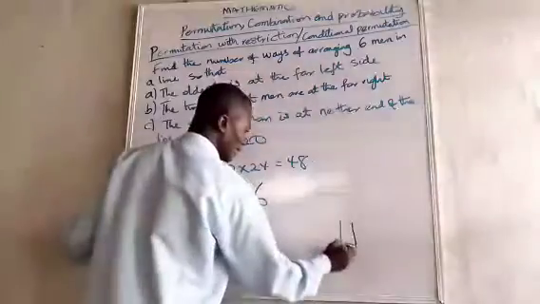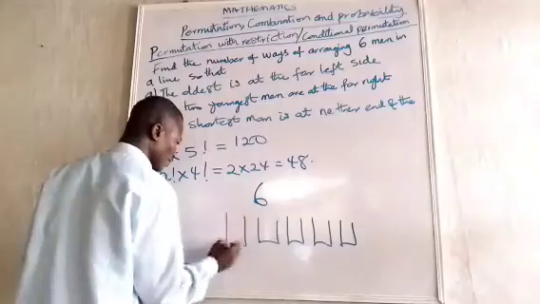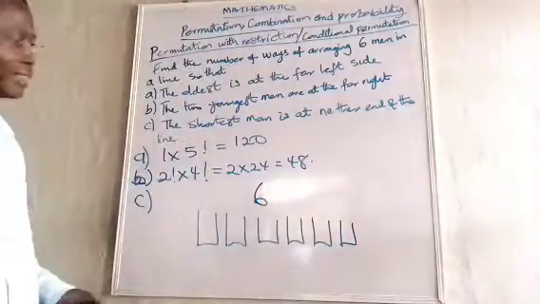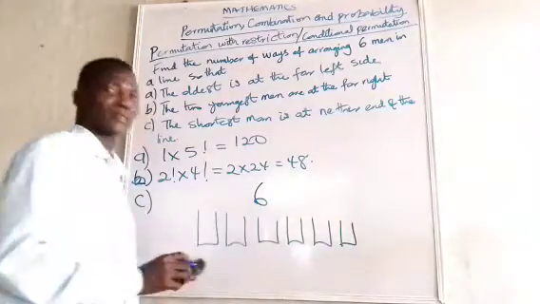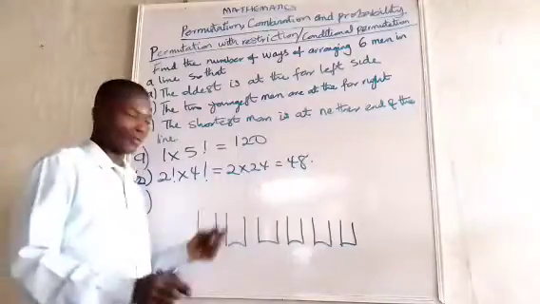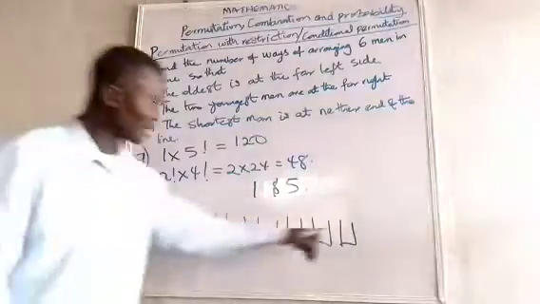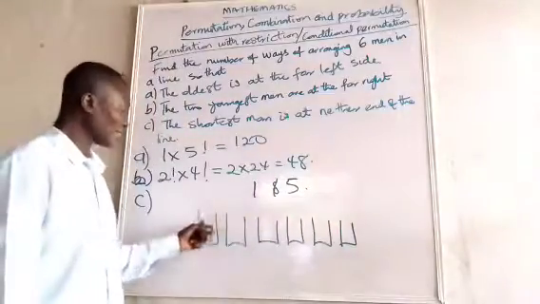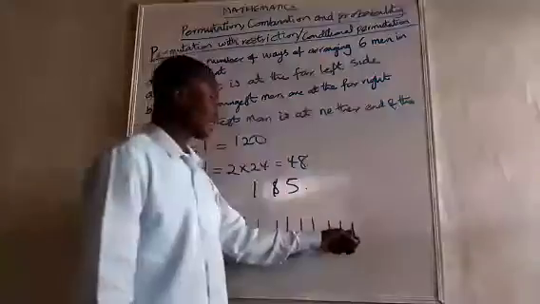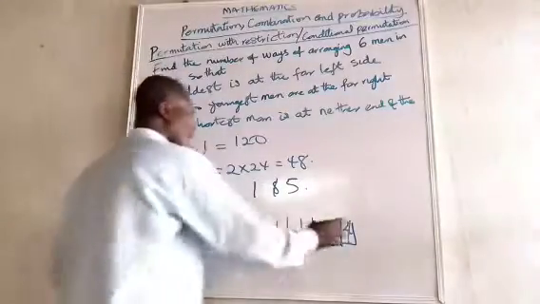And I have to investigate the restriction first. 1, 2, 3, 4, 5, 6. Now, what is the situation I have now? For this point, I have option of 1 and 5. 1 can neither stay here nor here. So what does that mean? For this point, I have option 5. For this point, I have option 4. You can see. So what do I have remaining?